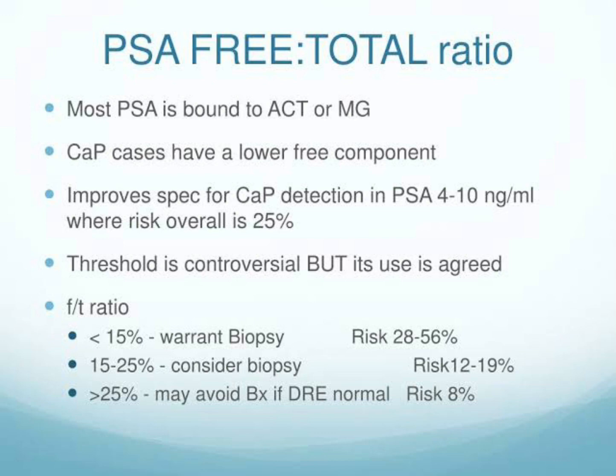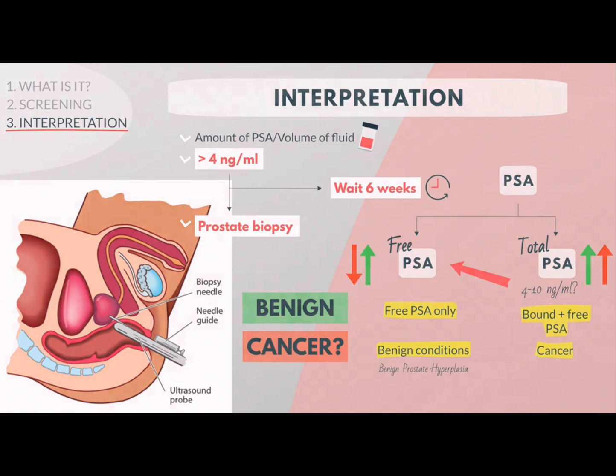So the calculation of this free to total PSA ratio is important. This ratio is very high in BPH, a benign condition, but low in CA prostate patients. Why are we doing this? Because by calculating this we can avoid unnecessary biopsy.